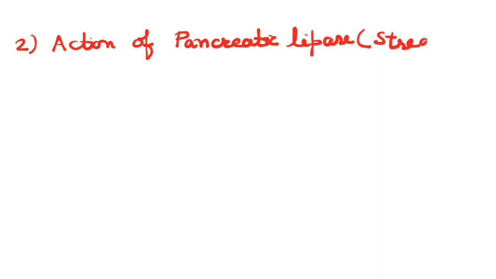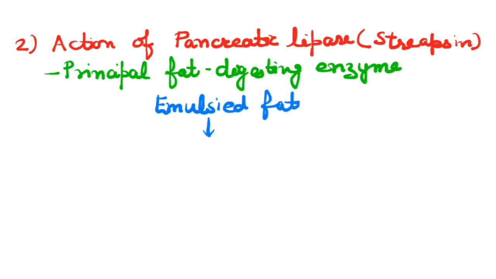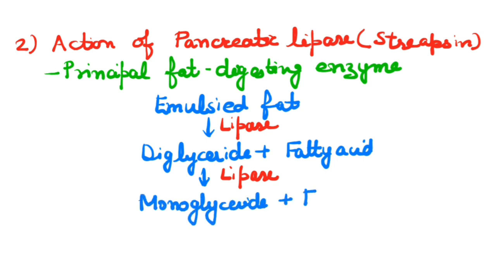Next one is the pancreatic lipase, present in the pancreatic juice. It is the principal fat digesting enzyme. It hydrolyzes fats in stages. In the first stage, the pancreatic lipase separates one fatty acid molecule, changing the emulsified triglyceride into diglyceride. In the second stage, diglyceride is broken down into monoglyceride and a fatty acid molecule.